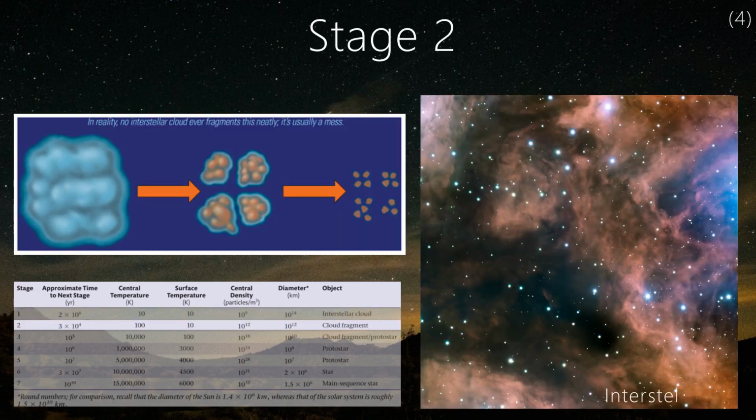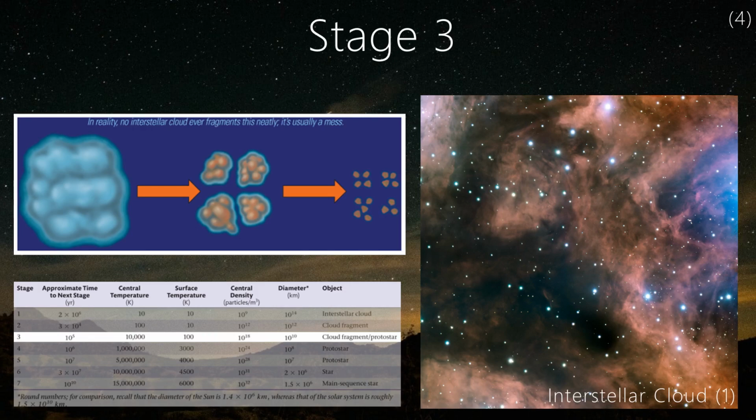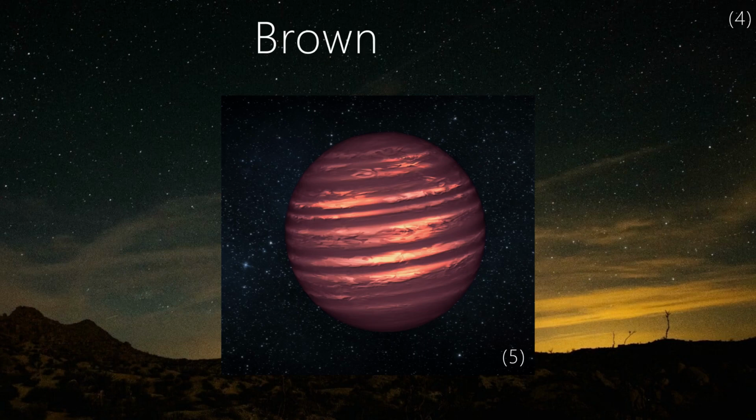The collapsing interstellar medium cloud eventually breaks into dense fragments that heat up as they continue to collapse. The cloud eventually stops fragmenting when it becomes so dense that radiated energy has more difficulty escaping, causing temperatures and pressure to rise. The body is considered to be a protostar once fragmentation ceases, although it is more of a dense region that has a photosphere at this point. There's something called a brown dwarf, where a protostar fails to even burn its fuel. Their evolutionary track ends at this point.